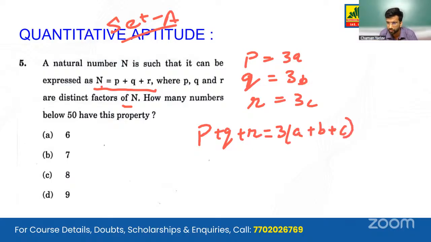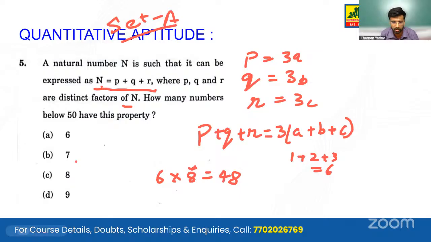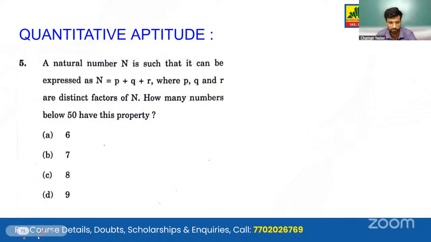So the smallest such number of 3 consecutive numbers is 1 plus 2 plus 3 equals 6. So we need to take the multiples of 6 up to 50. So 6 into 8 is 48. So 8 is our correct answer. Correct answer is C. Moving on to the next question.